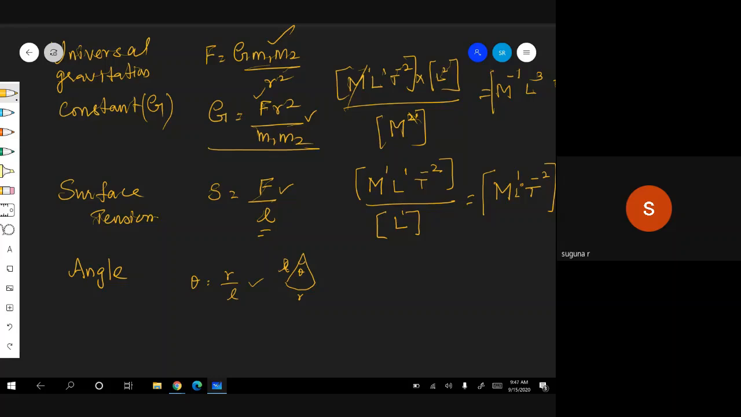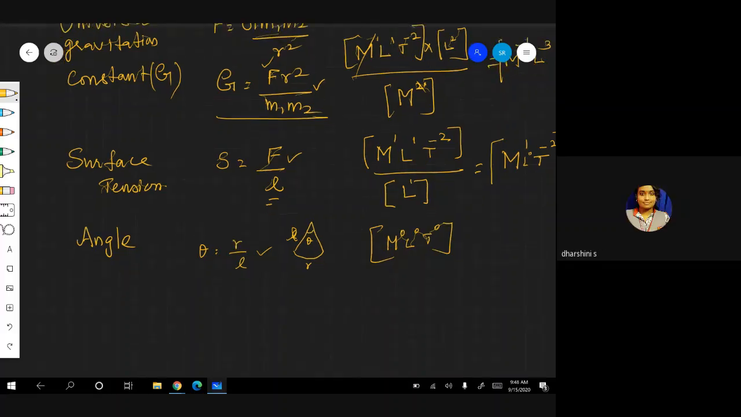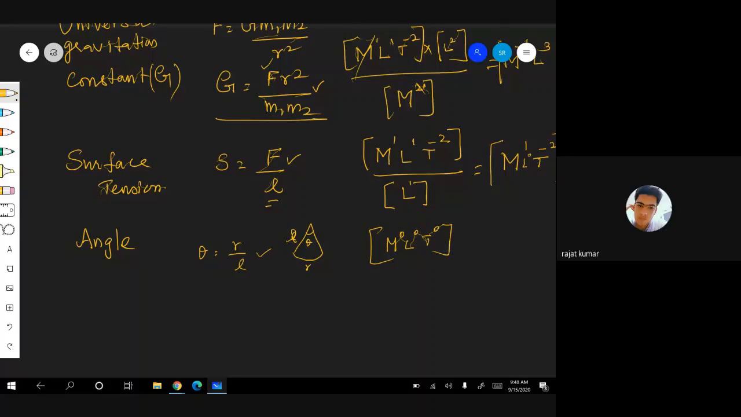So, what is the dimension here? M power 0, L power 0, T power 0. Dimensionless. Angle doesn't have dimension, but it has unit radian. Unit is radian. Are you following, children? Is it clear? Okay. Now let me give you angular velocity. What is angular velocity? Omega. Angle by time. Theta by time.